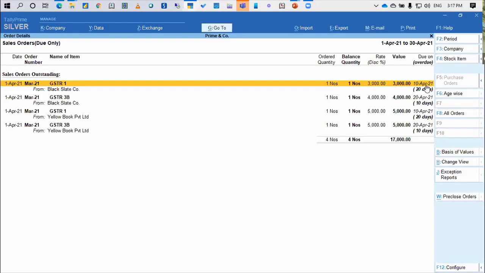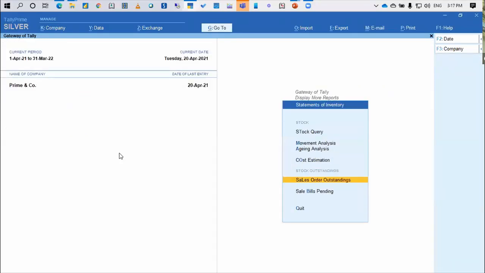I can keep on creating those work. Okay, so this is step one. I am creating the work list. The moment the work is done, let's say now I have filed the GSTR 1 and 3B of Yellow Book Private Limited for the month of April, I will pass the entry in the work done, which is nothing but the delivery note.